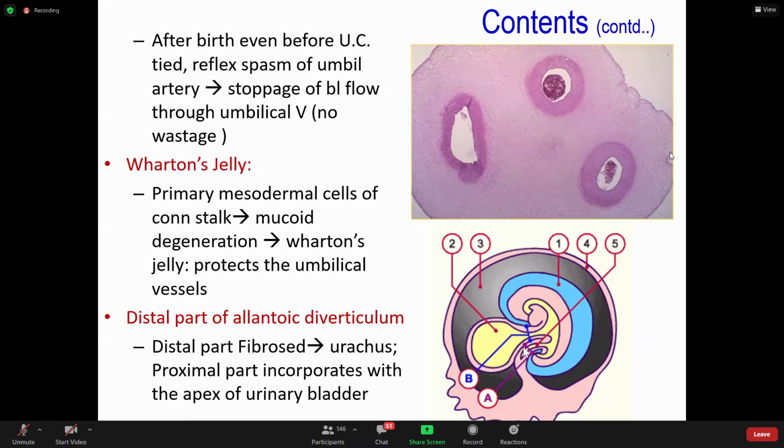This is the distal part of the allantoic diverticulum. It is also visible, present in the umbilicus, fibrosed as the urachus. The proximal part incorporates with the development of the urinary bladder. So the allantoic diverticulum is at the lower part where the urinary bladder will develop. We will see this again at the end of the development of the abdomen.